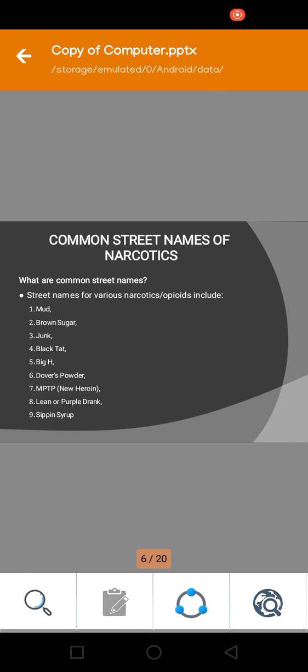Common street names of narcotics. What are the common street names? Street names for various narcotic opioids include mud and brown sugar. Brown sugar is the latest and new form of narcotics, and nowadays it is very popular among teens and youngsters, and it is very dangerous. Others include junk, black tar, Big H, Dover's powder, MPTP, which is the new form of heroin, lean or purple drink, and sippin' syrup. These are the common street names of narcotics.